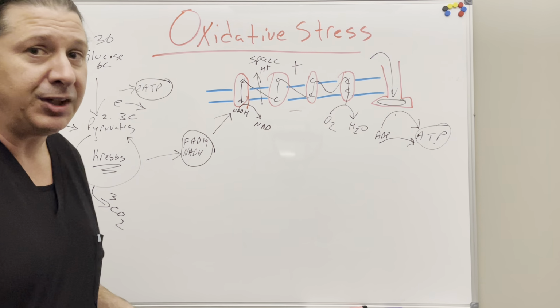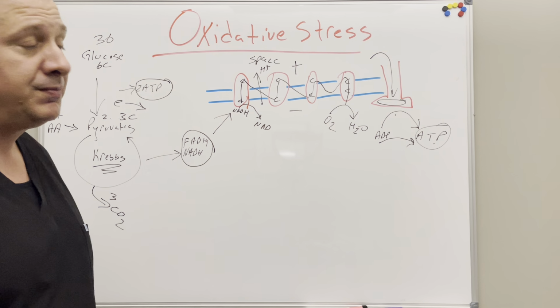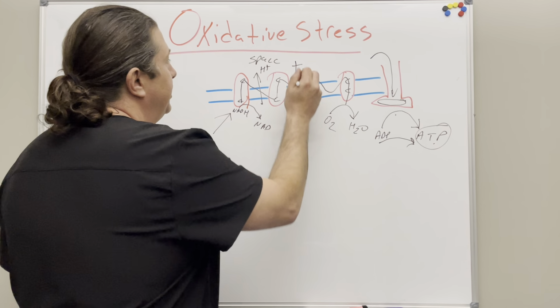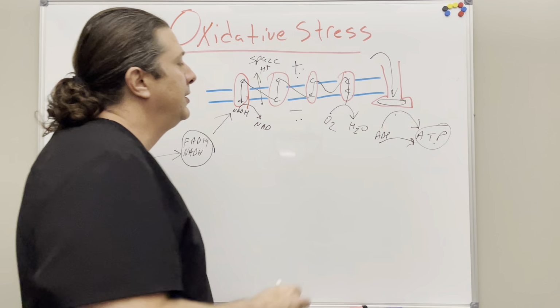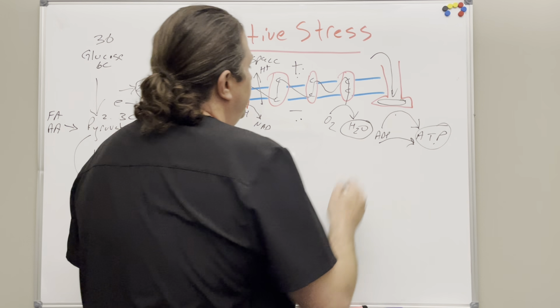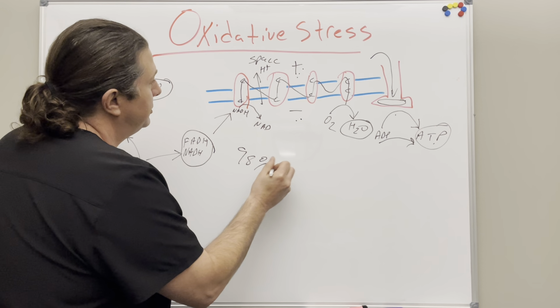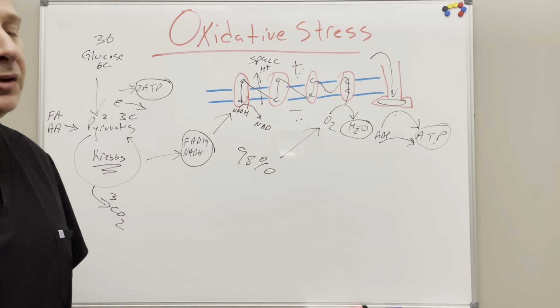This is what everybody's taught in school. There's a big problem. This model is highly flawed. Flaw number one, they've never proven that that gradient is very significant. There's not that much of a separation of charge. Where does all this water go? 98% of the oxygen we consume is utilized in our mitochondria. That's a whole heck of a lot of water.